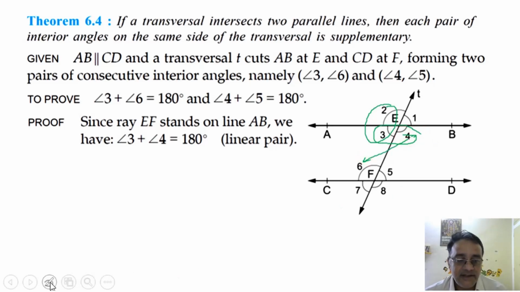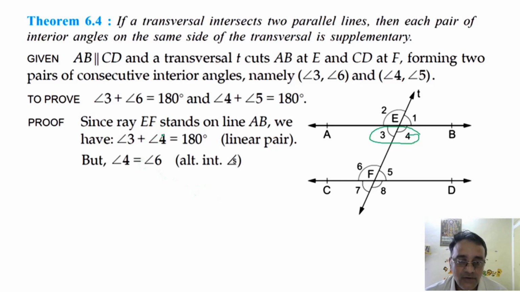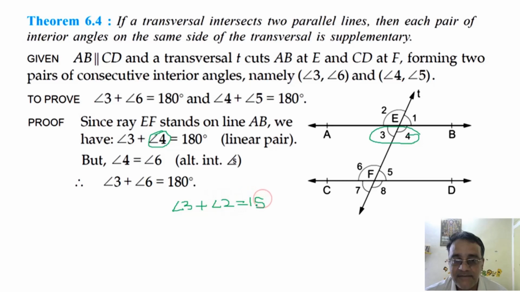So first we will take this linear pair. Angle 3 plus angle 4 is equals to 180 degrees. Okay. Now angle 4 is equals to angle 6. Why? Alternate interior angles, right? So now that means in place of 4 I can write 6. So therefore angle 3 plus angle 6 is equals to 180 degrees. Now I can do it this way also. See, angle 3 plus angle 2 is equals to 180 degrees by linear pair. Now angle 2 is equals to angle 6. Why?